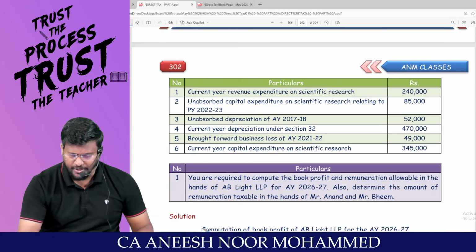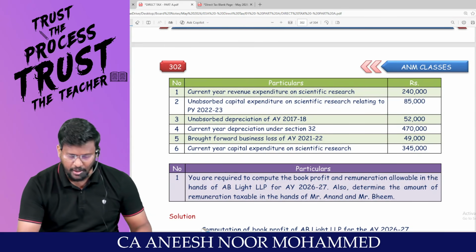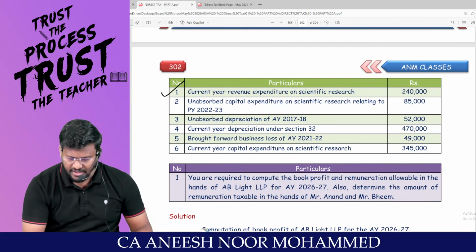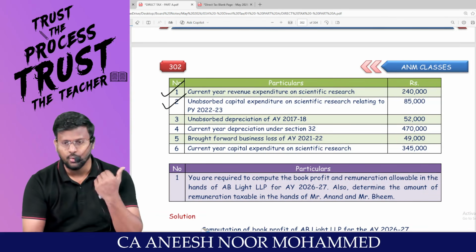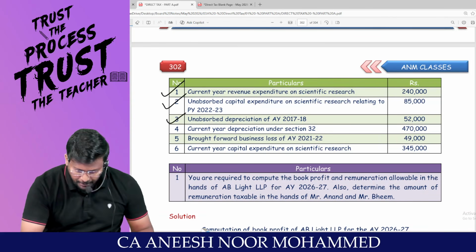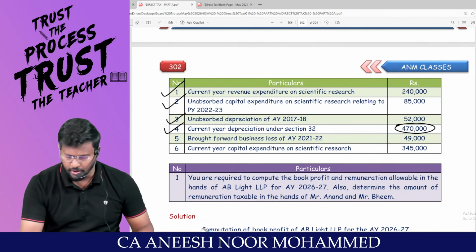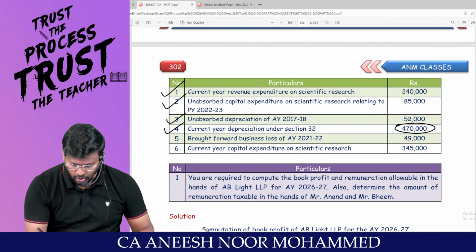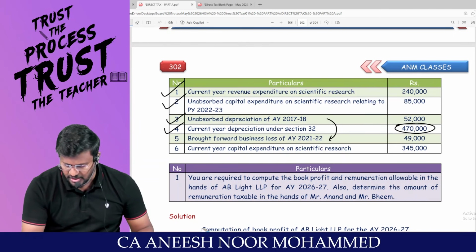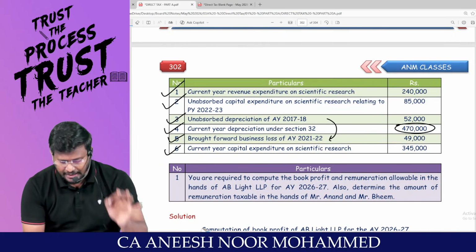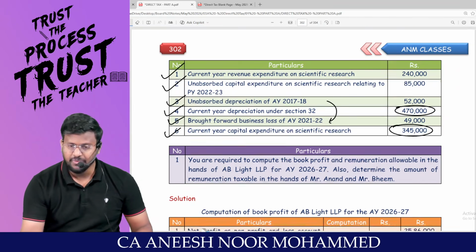Current year revenue expenditure on scientific research is 2,40,000. You can claim this. Unabsorbed capital expenditure on scientific research relating to previous year, you can knock off. Unabsorbed depreciation, you can reduce it. Current year depreciation, first you have to reduce it. Brought forward business loss: before unabsorbed depreciation, give priority to the brought forward business loss. Current year capital expenditure on scientific research, 3,45,000.